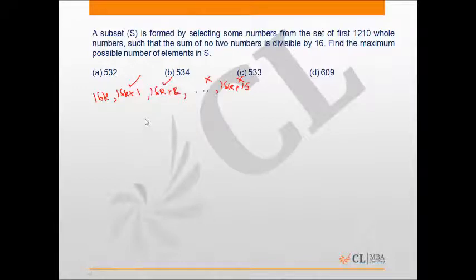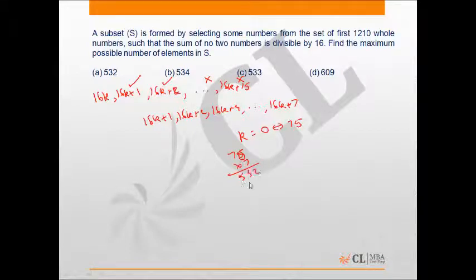So let us choose all numbers of the form 16k plus 1, 16k plus 2, 16k plus 3, dot dot dot till 16k plus 7. So I can choose all numbers of this form. Now, when I have to choose from among the first 1210 natural numbers, k can go from 0 to 75. Thus, total number of numbers I have chosen would be 75 into 7. Sorry, 76 into 7, because 0 to 75 is 76 terms, and that will give me 532.